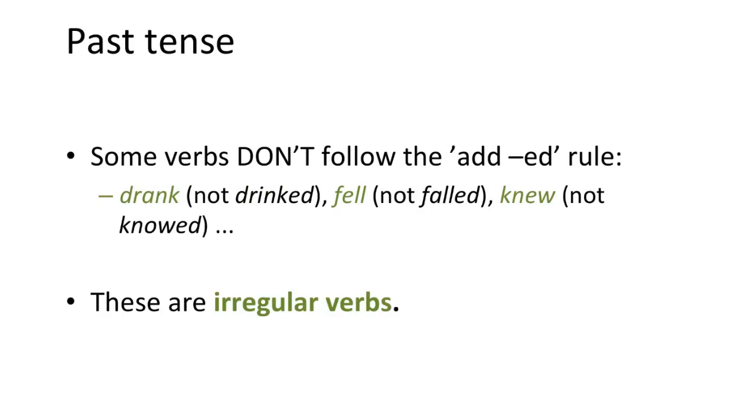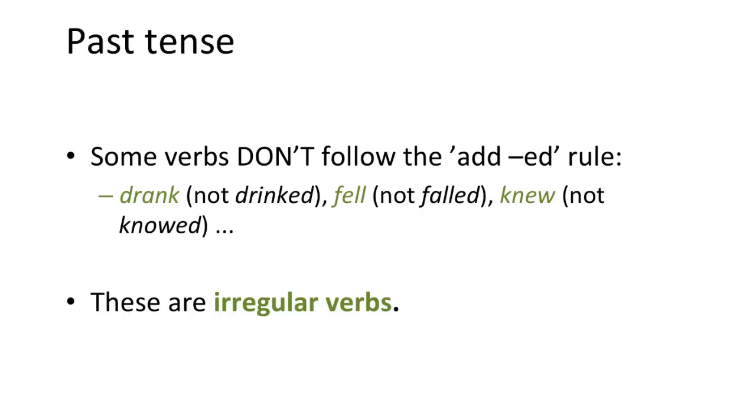But there are some verbs that the rule doesn't work for. The past tense of drink isn't drinked, it's drank. The past tense of fall isn't falled, it's fell. And the past tense of know isn't knowed, it's knew. Verbs that the past tense rule doesn't work for are called irregular verbs.